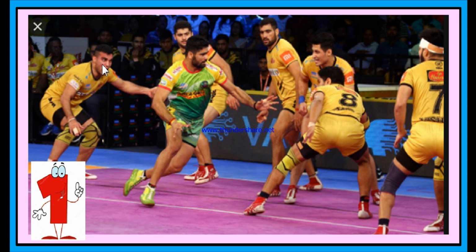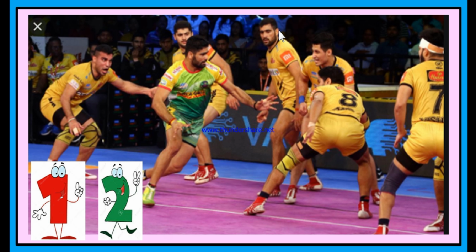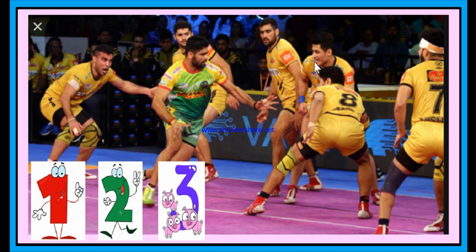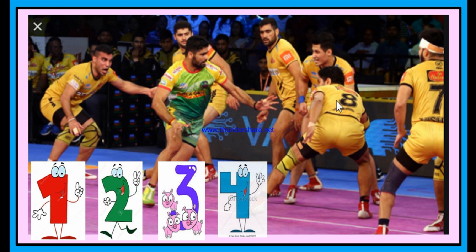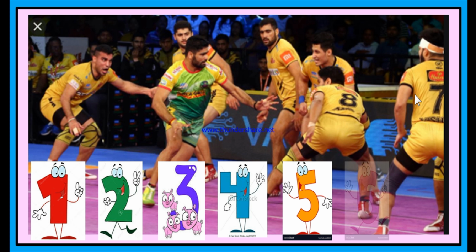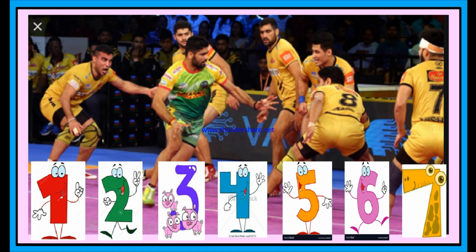This is 1, and this is the second person, 2, 3, 4, 5, 6. There are 6 players from Telugu Titans and one player from Patna Pirates. In total there are 1, 2, 3, 4, 5, 6 and 7 players in the given frame.